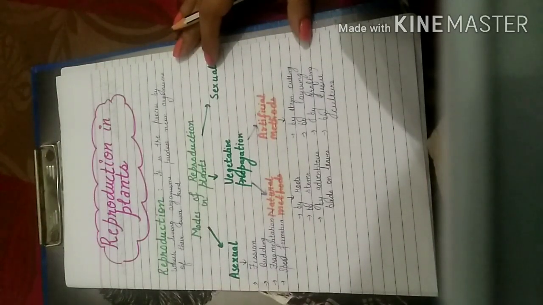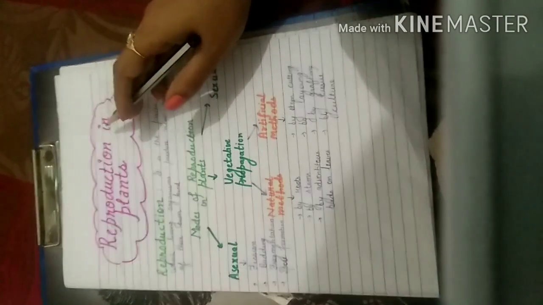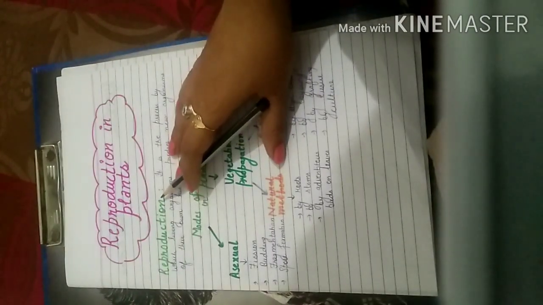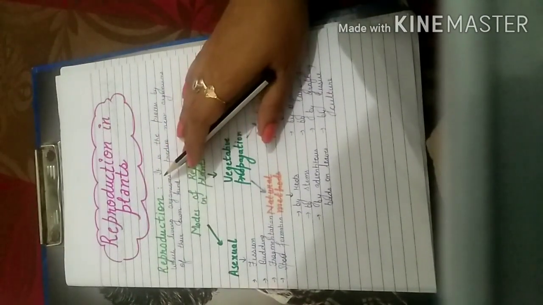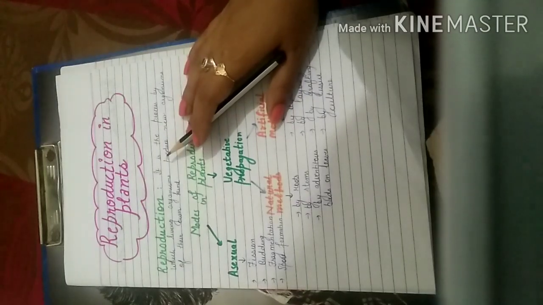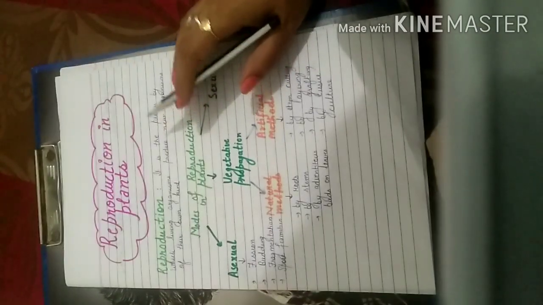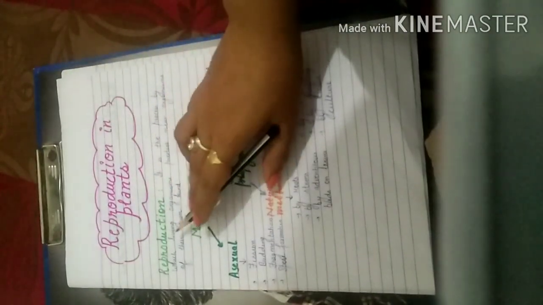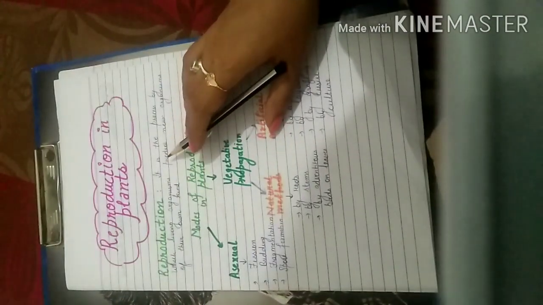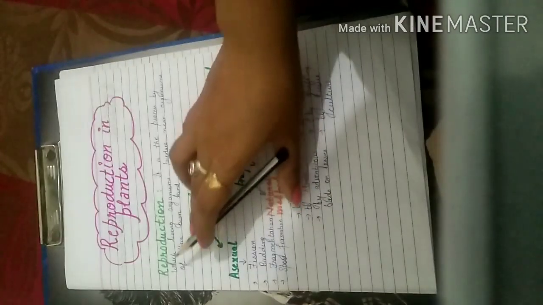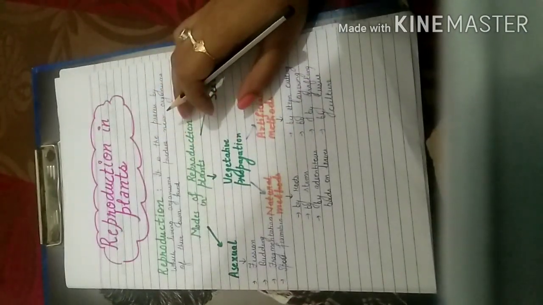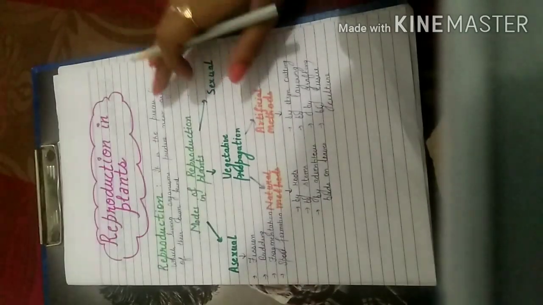So in this video, we will start with a new chapter, that is reproduction in plants. What do we mean by this term? It is the process by which new organisms are generated from the older generation. It is a process by which living organisms produce a new generation of their own kind. It is the fundamental feature of all living beings.